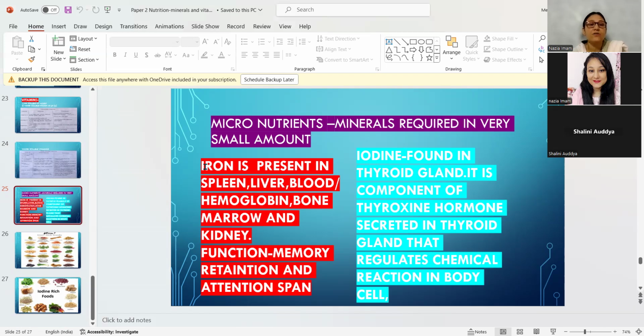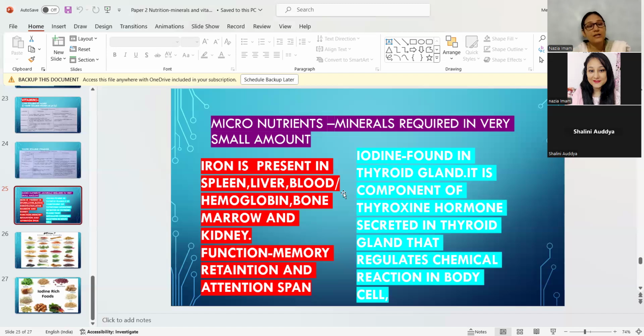What will happen if iron is less, or red blood cells and hemoglobin are less in our body? Then memory retention and attention span will be lesser. So for this it is necessary, and for good health of the spleen, liver, bone marrow, and kidney, iron is necessary.